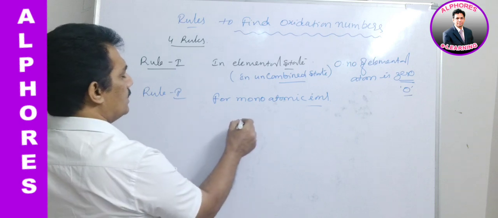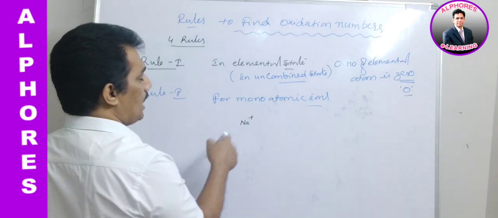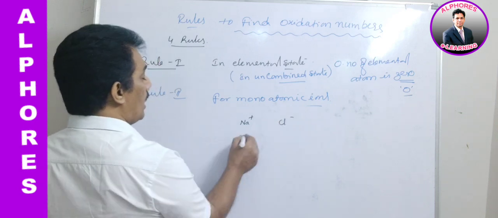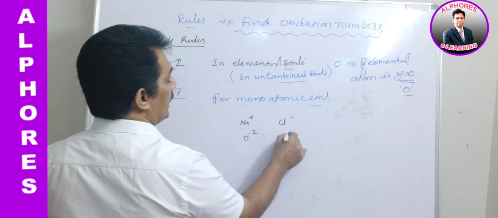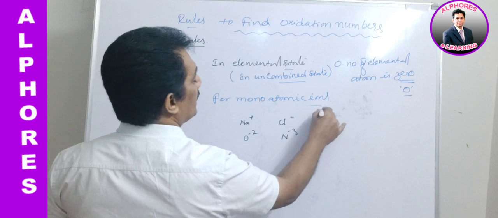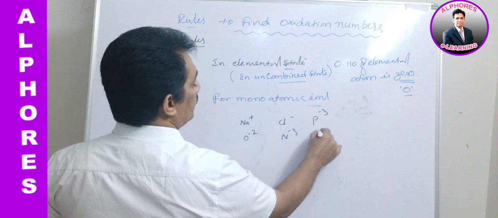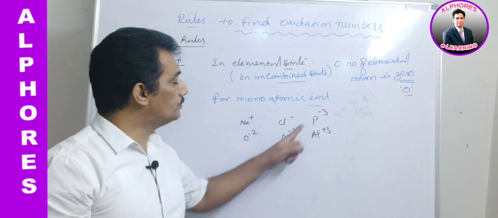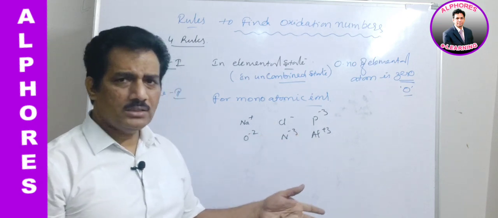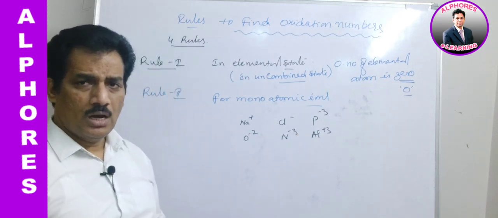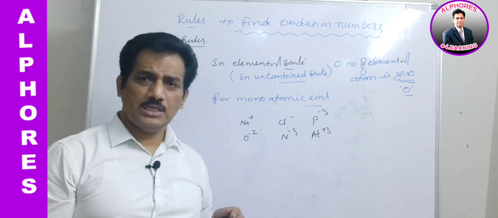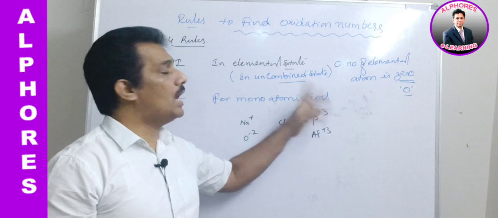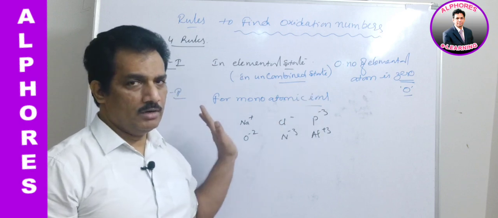Say for example Na+, Cl-, O2-, N3-, P3-, or Al3+. All these have only one atom. Ion is nothing but a charged species, and when the charged species has only one atom, it is known as a monoatomic ion. Clear with this one?